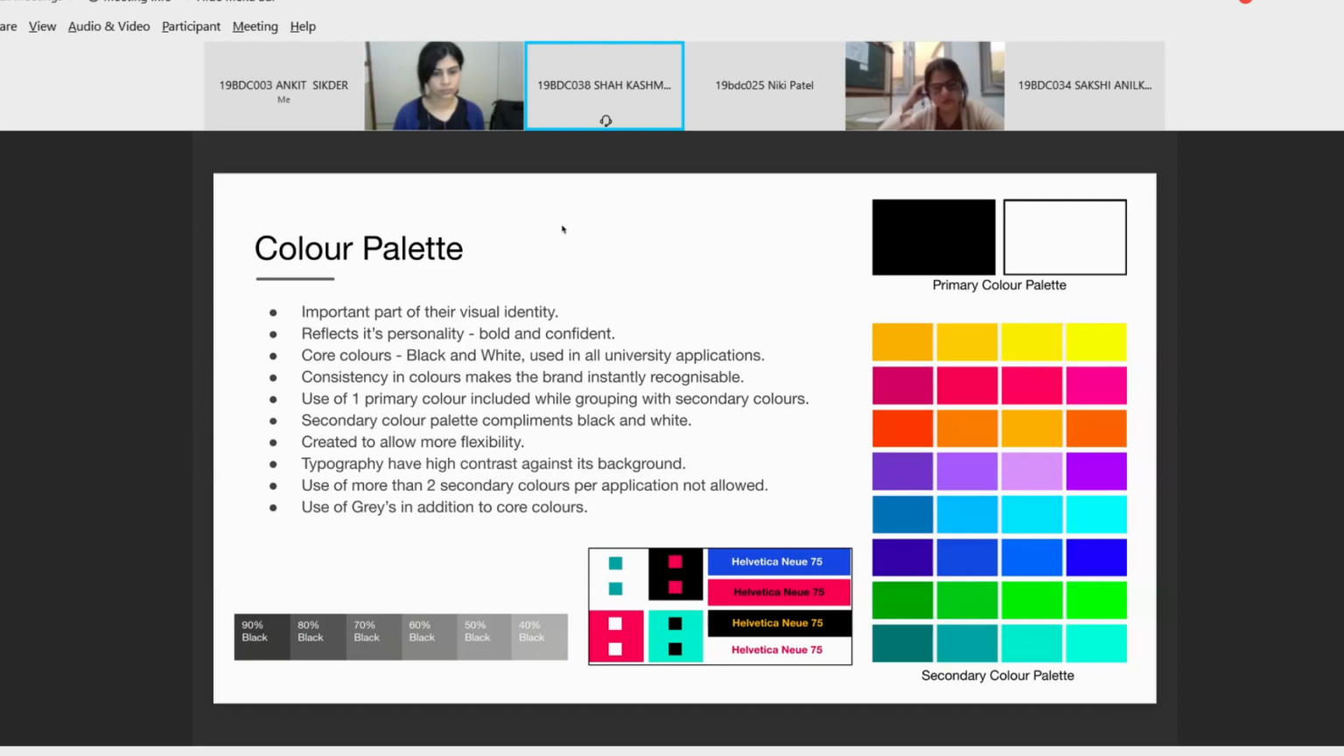The image which shows the secondary palette is created to allow more flexibility, and the colors also complement black and white. Also, use of more than two secondary colors per application is not allowed, and the typography should have high contrast against its background. Here, grays are also used in addition to the core colors of black and white. Next.